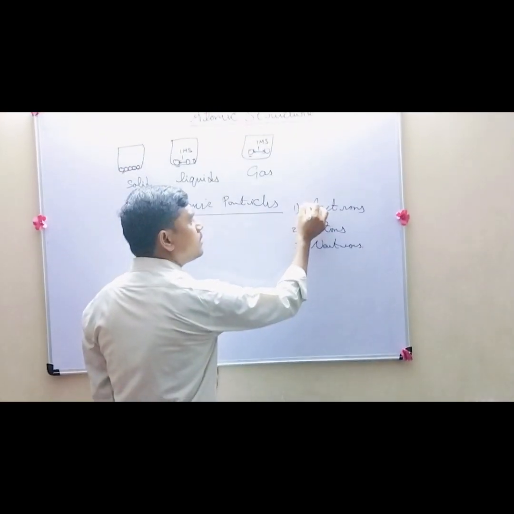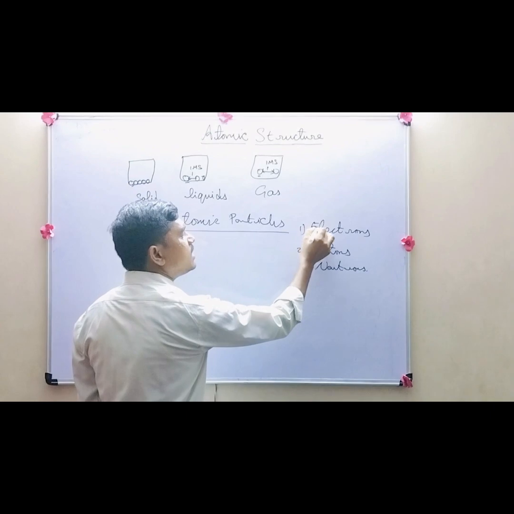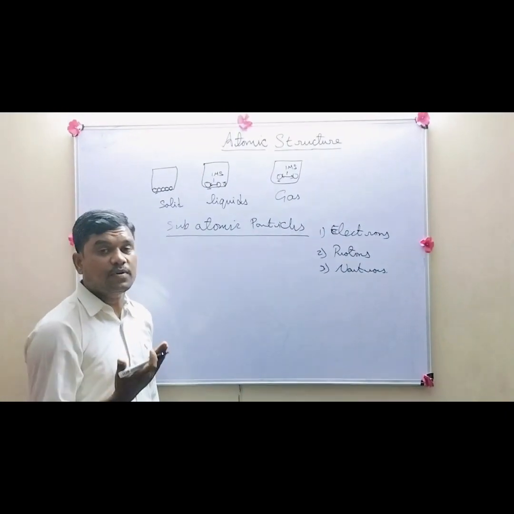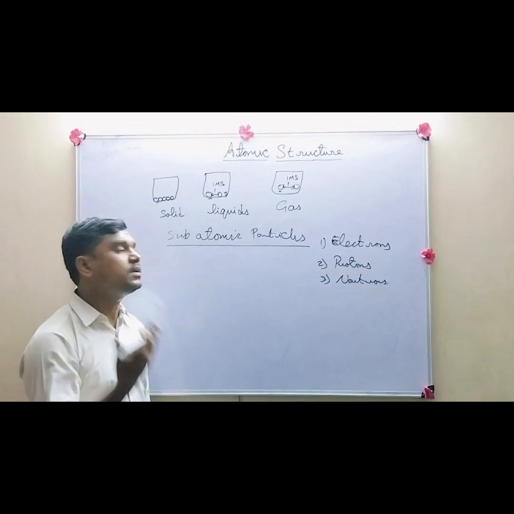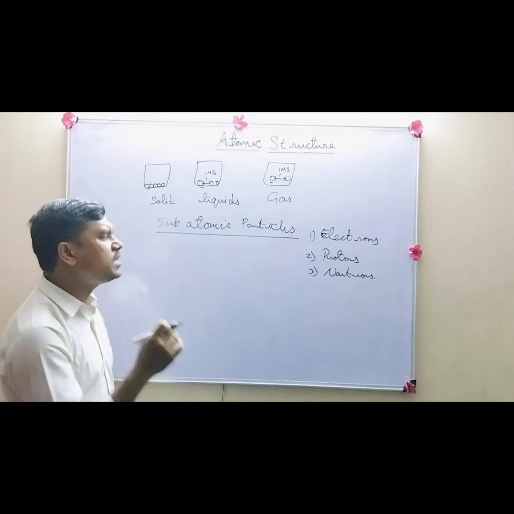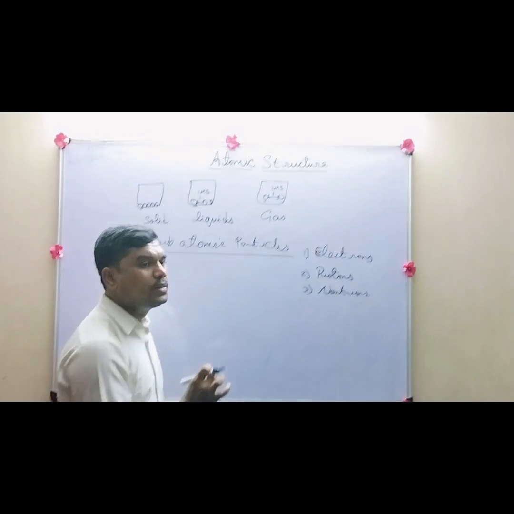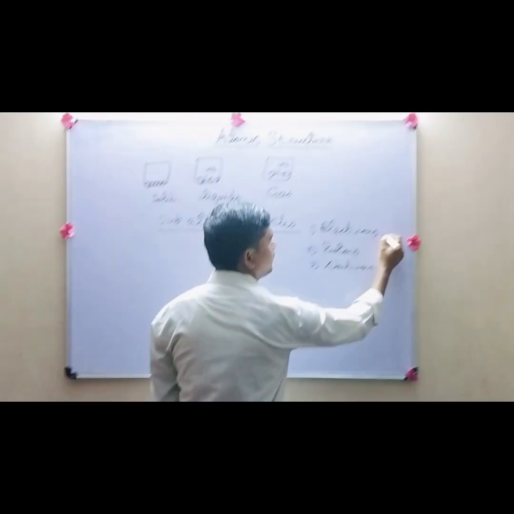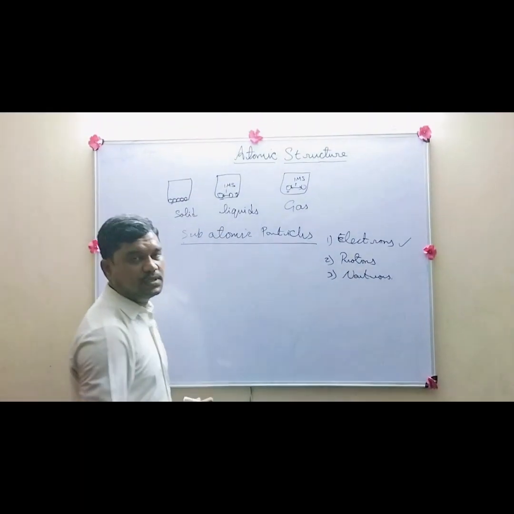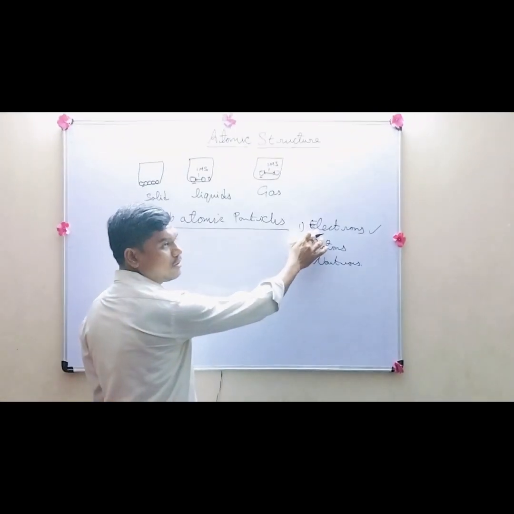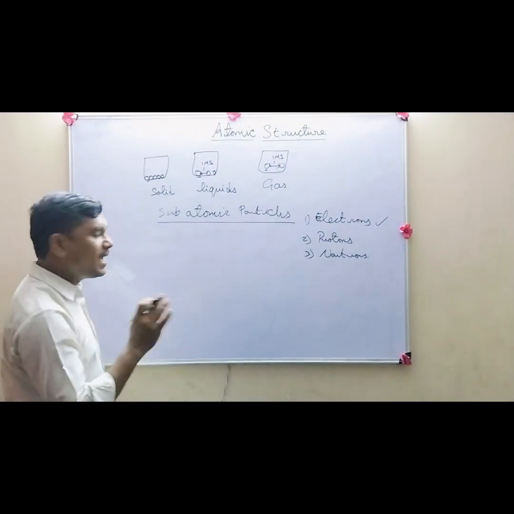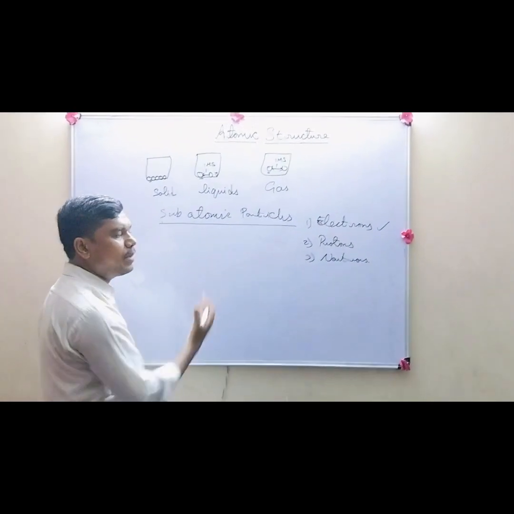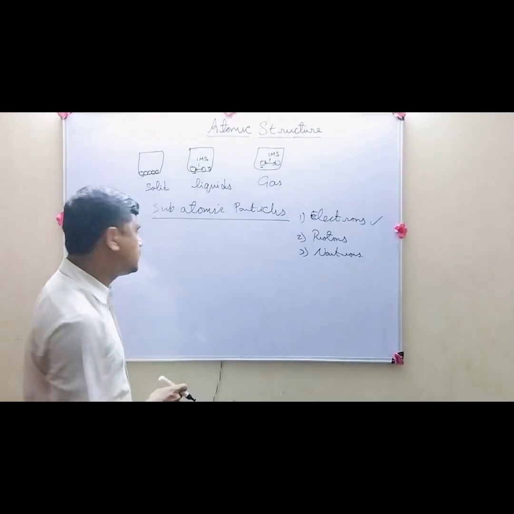So how did they find these things in the atom? Now we're going to discuss the different activities conducted by the scientists to know these particles. The first and very important particle that was discovered first is the electron. When it was discovered first, it was not named an electron, right? The activity that helped us to know about electrons is